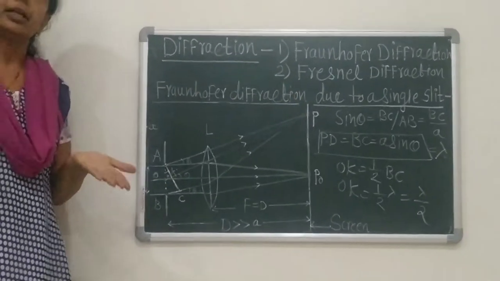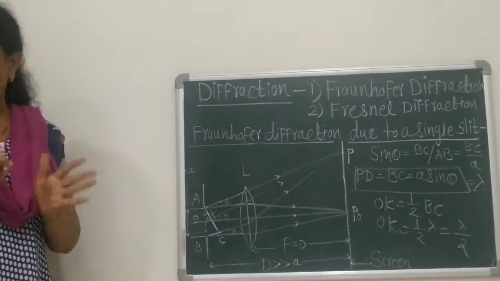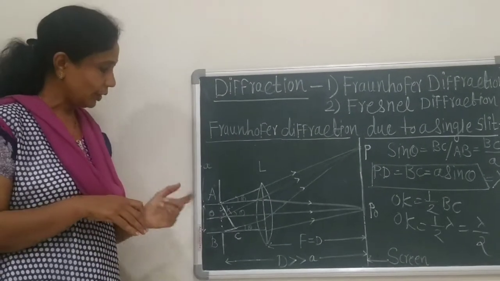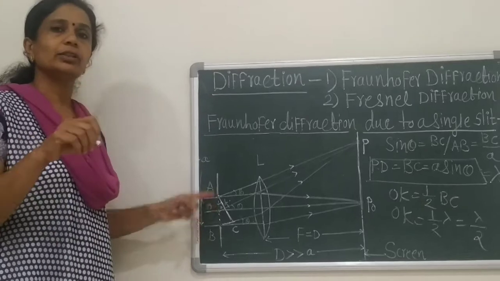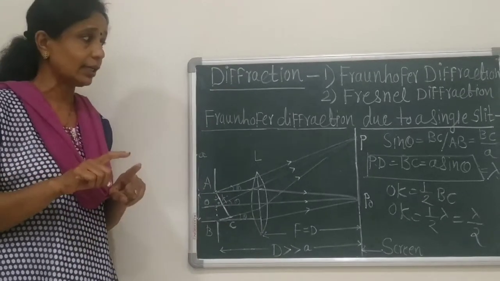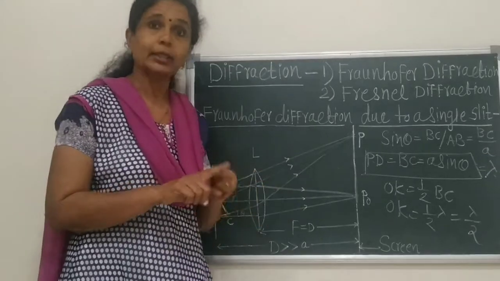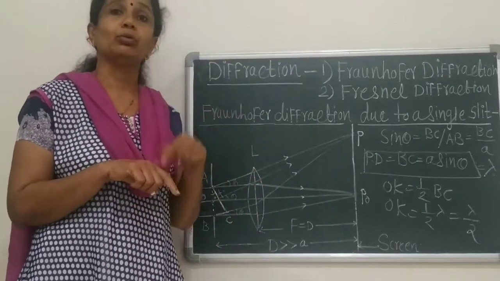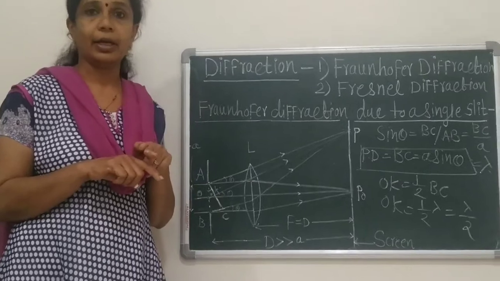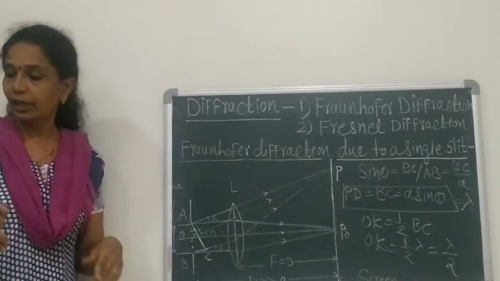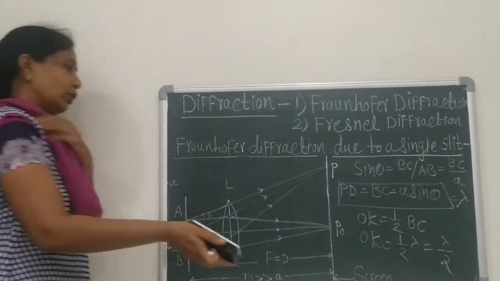Therefore, consider any such pair of points which are equidistant from A and O. If we consider any point equidistant from A and O, its path difference will also be lambda by 2. Therefore, lambda by 2 plus lambda by 2, again we get lambda. Therefore, BC is equal to a sin theta is equal to lambda.